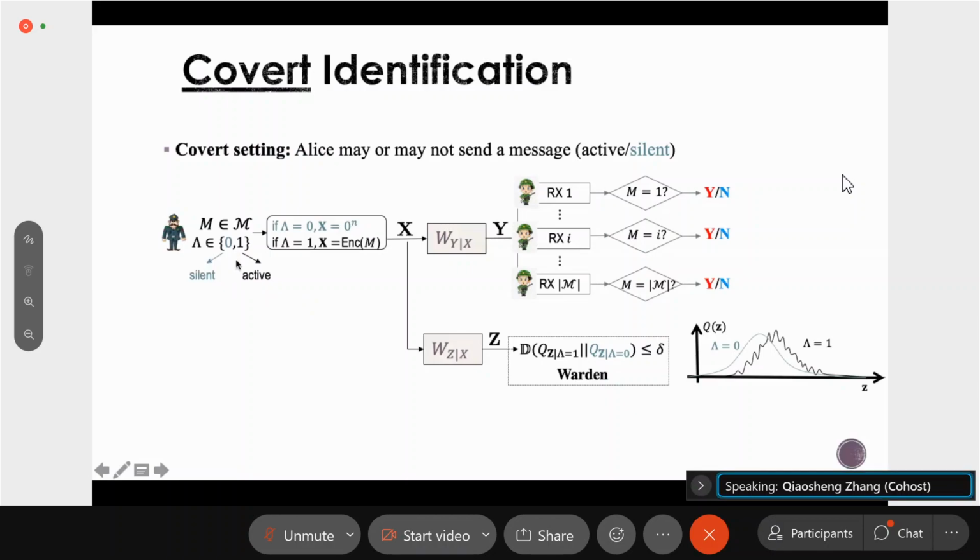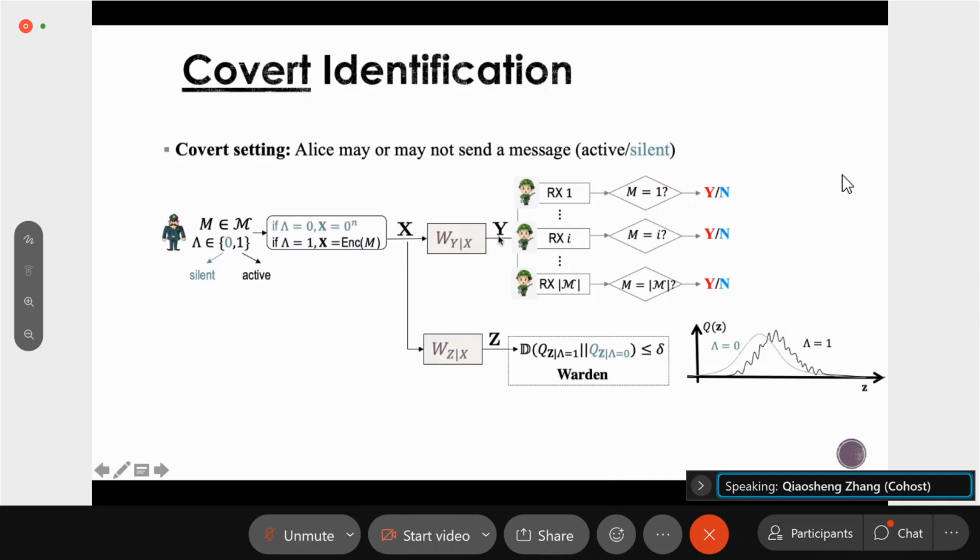For example, the sender may be a commander and the receivers are some soldiers. Sometimes this commander would like to ask one of the soldiers to be prepared to strike. In this case, the commander can use an identification code and send a message m equals i to the receivers.